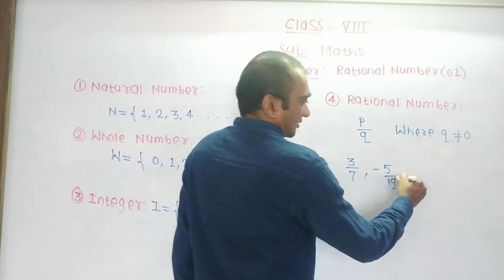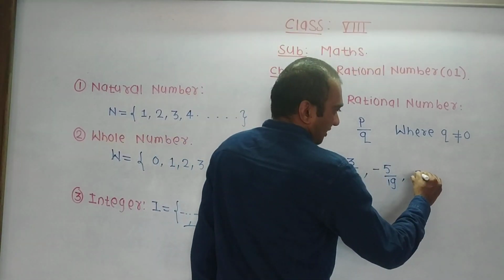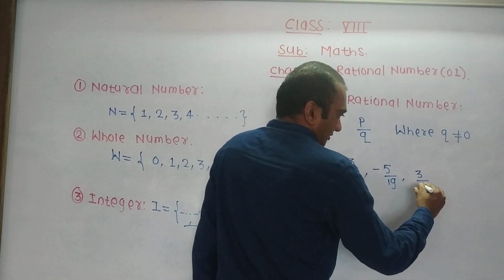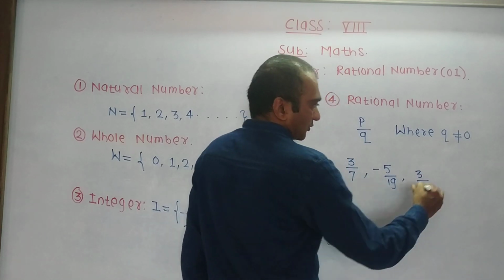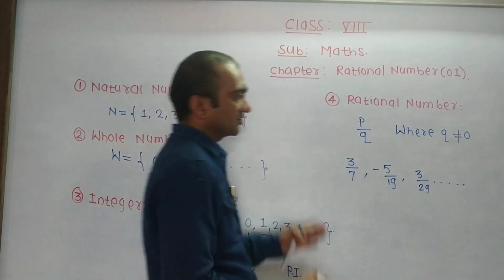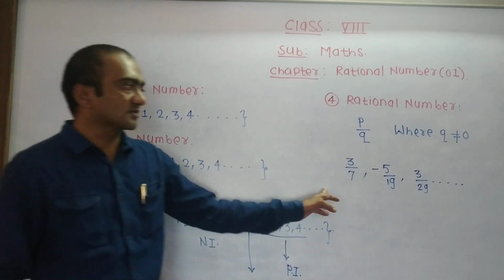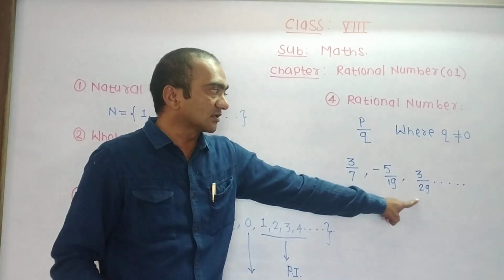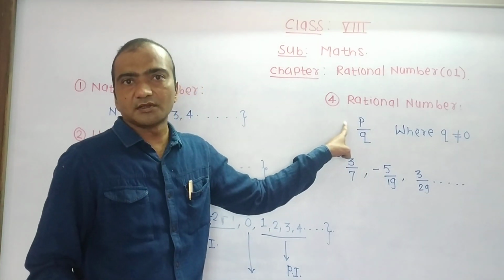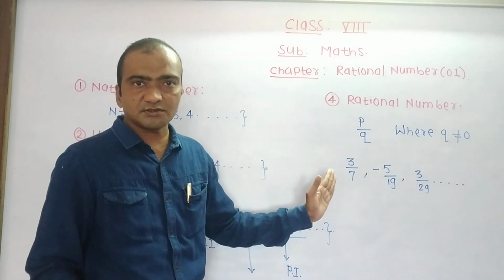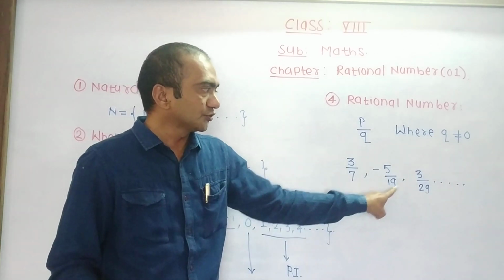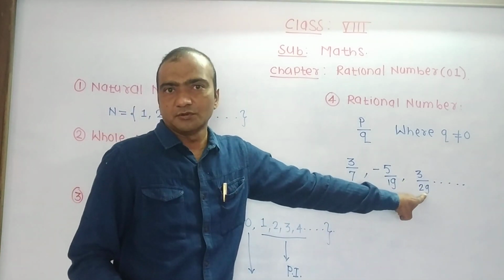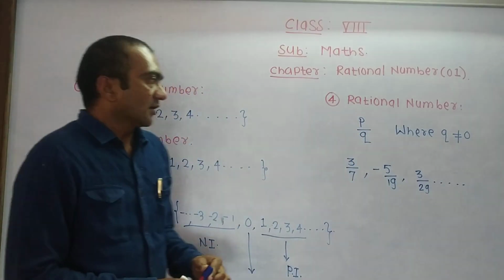After that, 3 by 29 is also a rational number. We saw some examples of rational number: 3 by 7, minus 5 by 19, 3 by 29. These are examples of a rational number where p and q are integers and q should not be equal to 0.